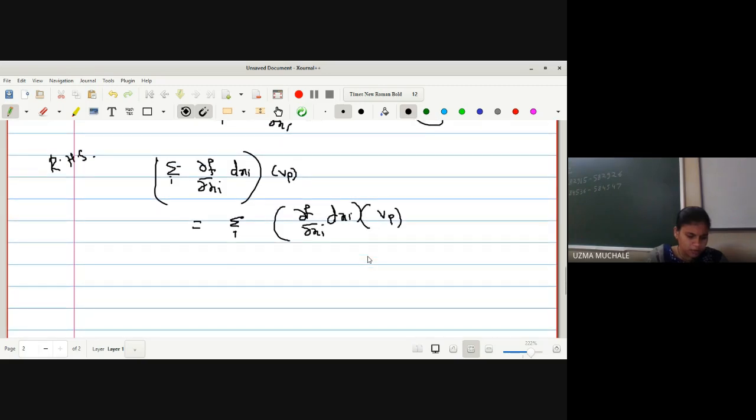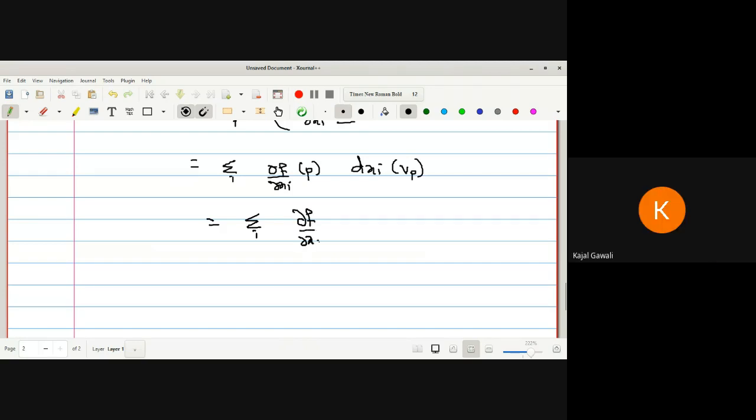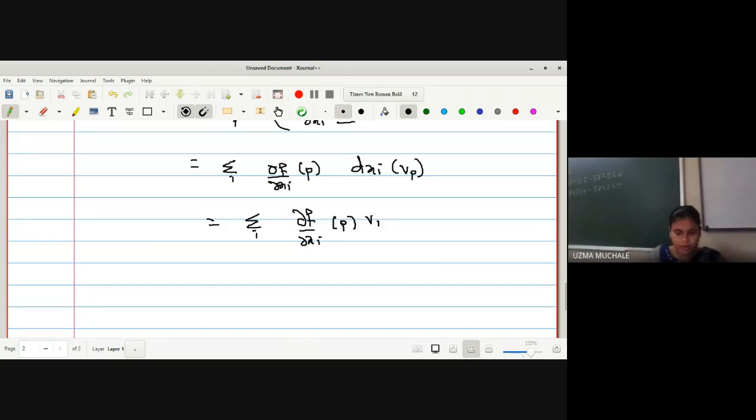Now these dxi are one forms. So now I can write this as summation over i of dou f by dou xi evaluated at a point P, and dxi evaluated on a tangent vector Vp. Again, we know the result. What is the value of dxi of Vp? It is equal to vi, right? So hence we can say this is your equation 2.